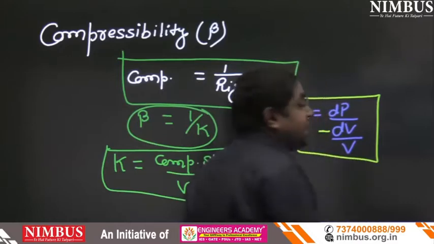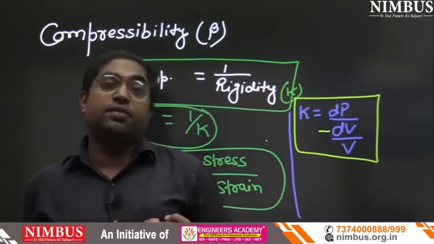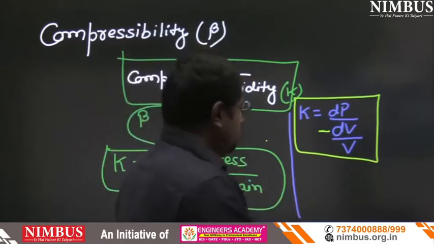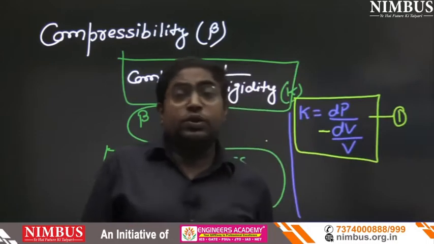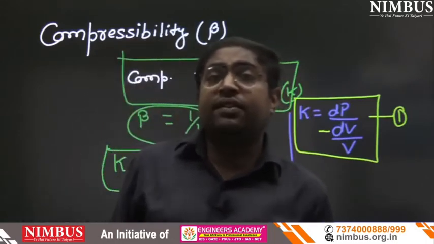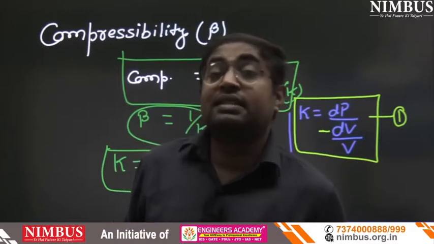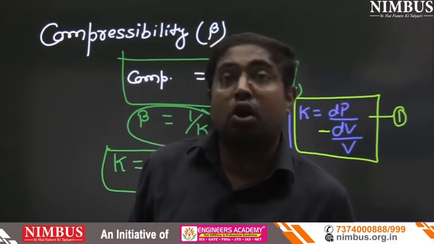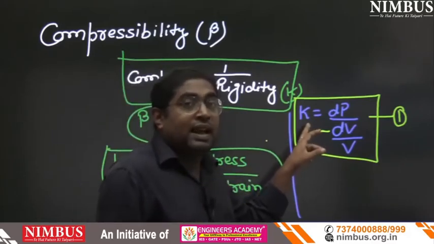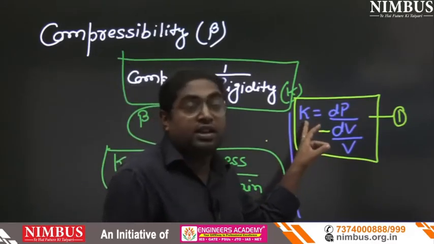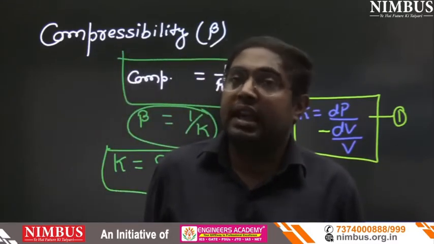The negative sign only indicates that one will increase and the other will decrease. So this is equation number 1. Suppose pressure, volume and change in volume are given, and they ask rigidity, bulk modulus or compressibility, we can use this formula. For compressibility, first we find K, and after that write beta equals 1 upon K.